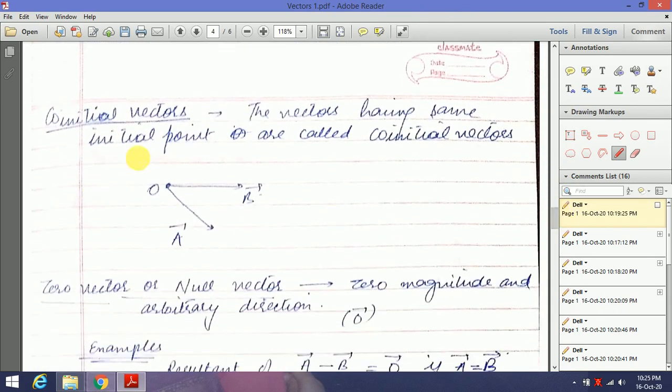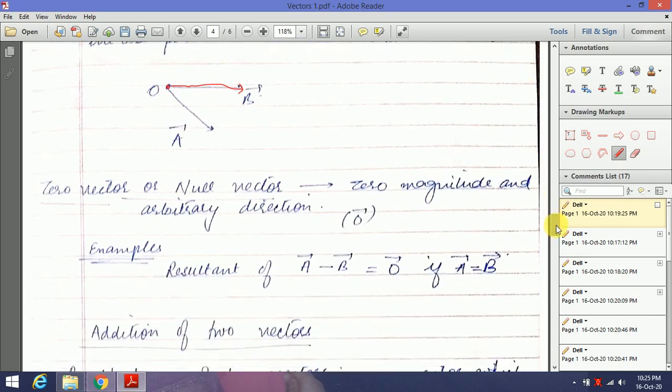Co-initial vectors, again as per the name, are vectors whose initial point is the same. So these two vectors are called co-initial vectors. This is one vector, this is another vector, and their initial point is the same. That type of vector is called a co-initial vector.